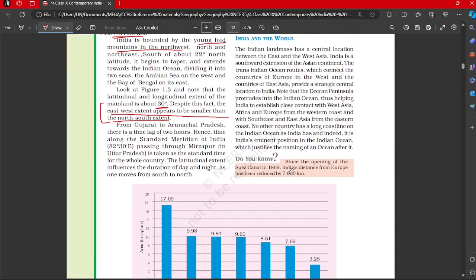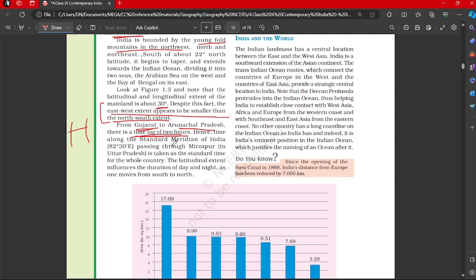Now coming to the next passage, which says from Gujarat to Arunachal Pradesh, there is a time lag of 2 hours. So this again you must have studied. As we move from one longitude to another, there will be a time lag because the sun rises from the east and moves towards the west, and as the sun moves, that's how the time zone will change. Gujarat is the westernmost extent of India and Arunachal Pradesh the easternmost. What is the difference? That is around 2 hours.